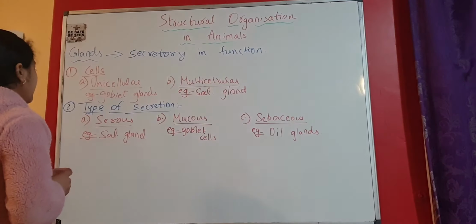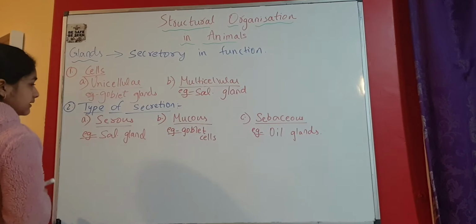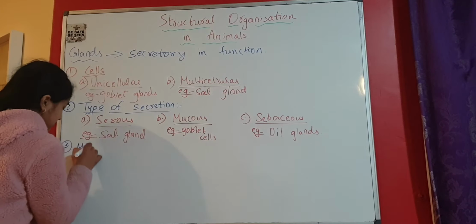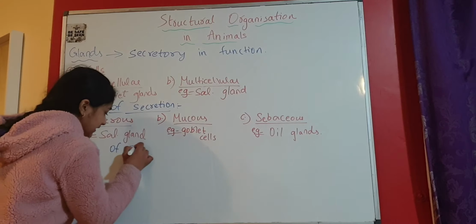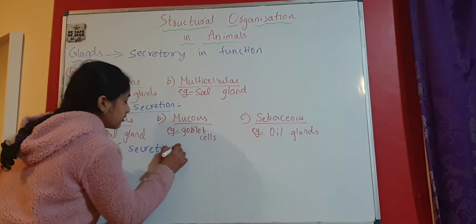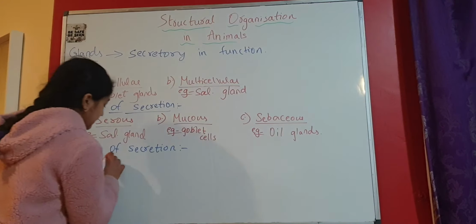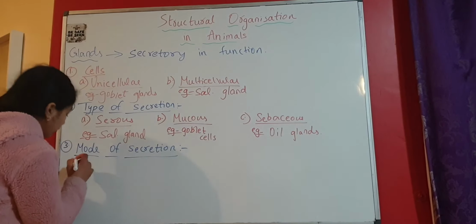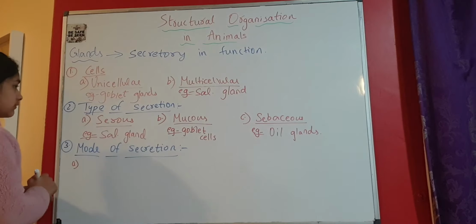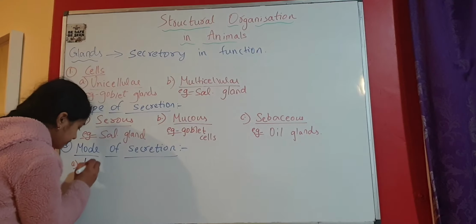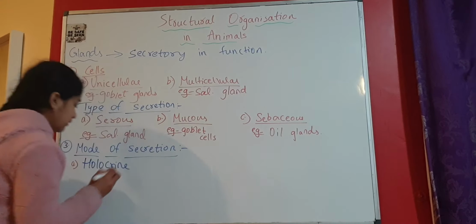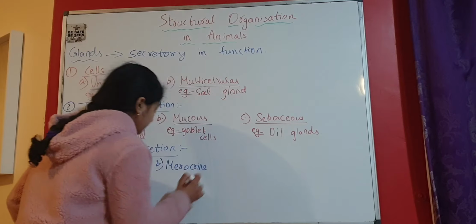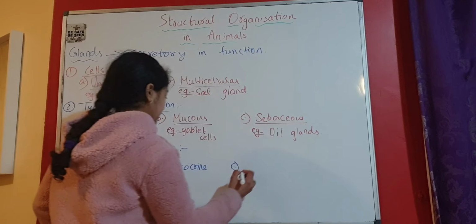Now let us take the next basis of classification. It is on the mode of secretion. What is the mode of secretion? How they secrete the enzymes or hormones or whatever. The first one is called holocrine mode of secretion. The next one is called merocrine. The next one is called apocrine.